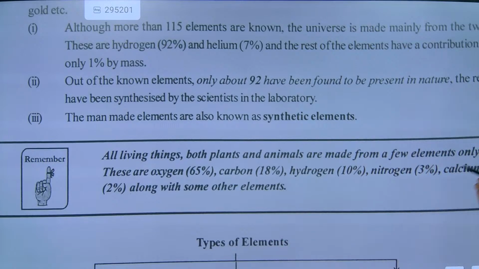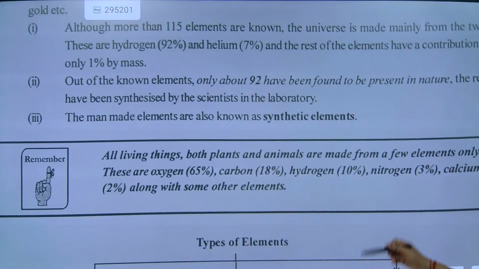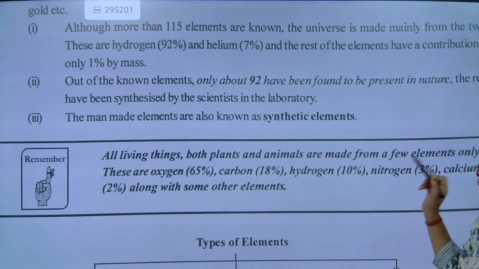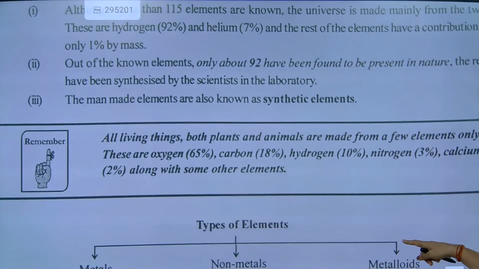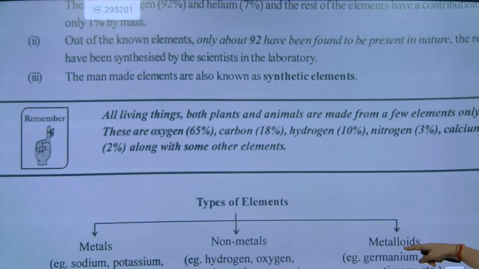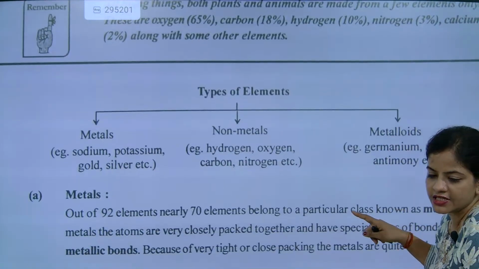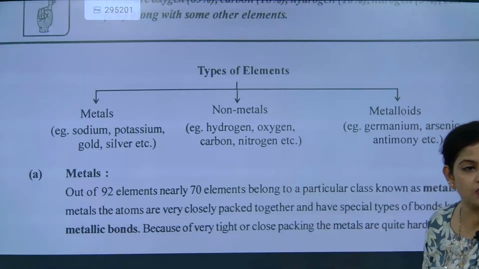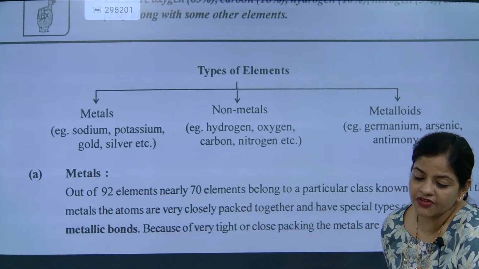Understood? So, if somebody asks about oxygen, what is the composition of oxygen? 65%. What is the composition of carbon? 18%. So, all living things, both plant and animal, are made with a few elements. What are they? Oxygen, carbon, hydrogen, nitrogen, calcium. Understood? And their composition is different. I hope you have understood till here. Till here, everybody understood?